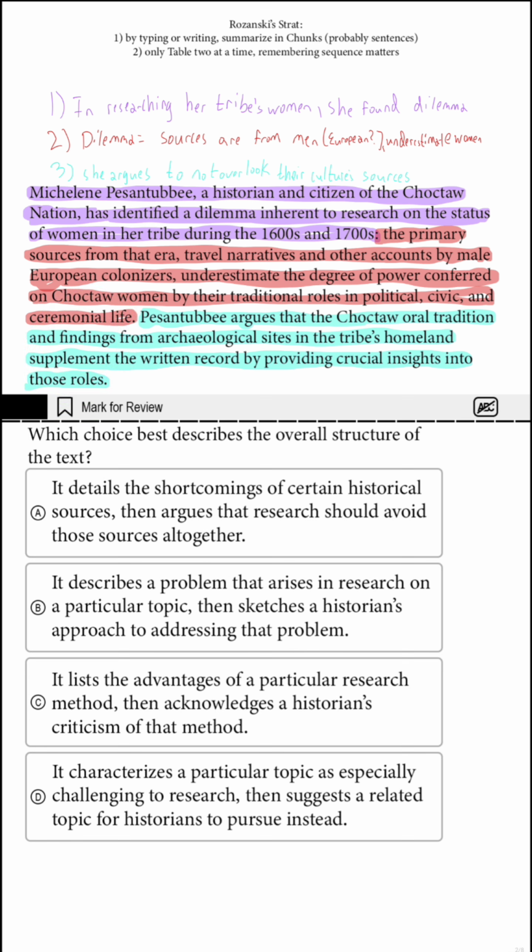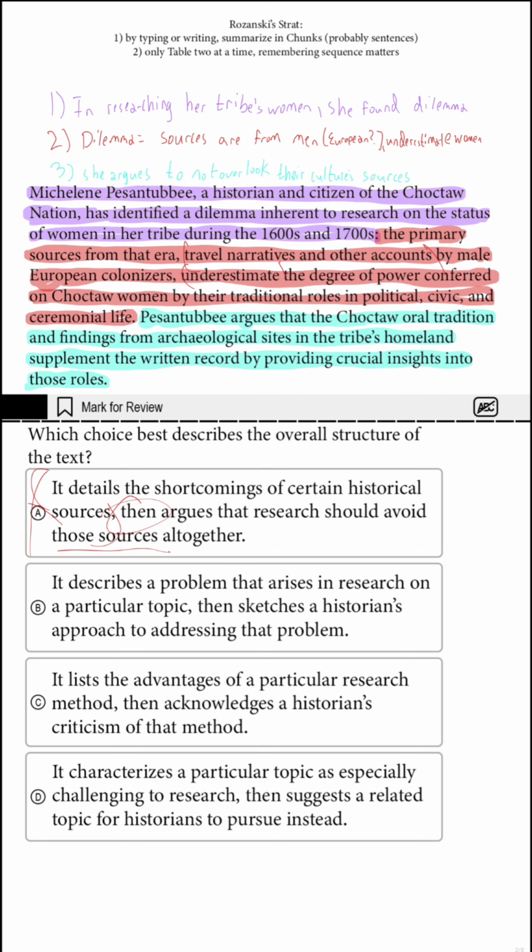It details the shortcomings of certain historical sources. Sure. This second little bit, this seems to be the shortcoming is that they underestimate. I like it. However, the then is saying that they should avoid those sources altogether. No, that disagrees with my to not overlook. This is a supplemental text, not true, A. I move on to B.